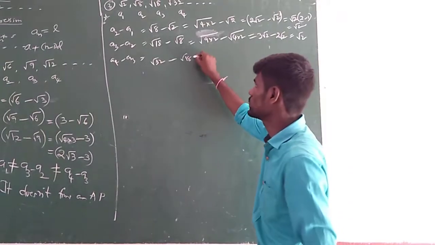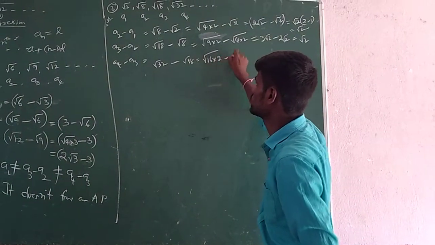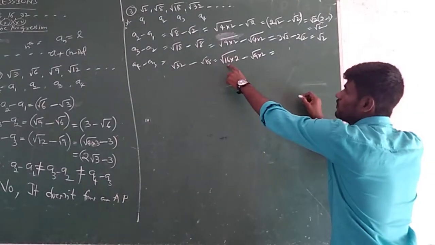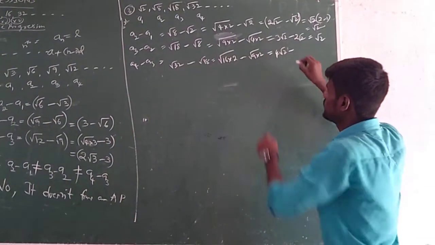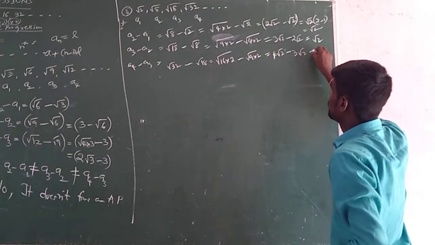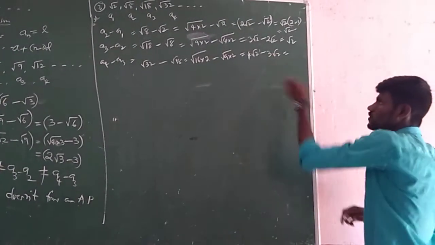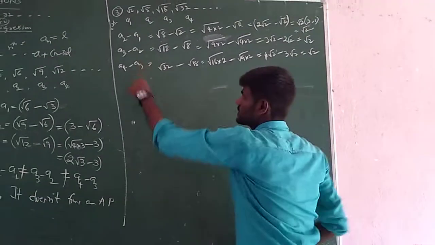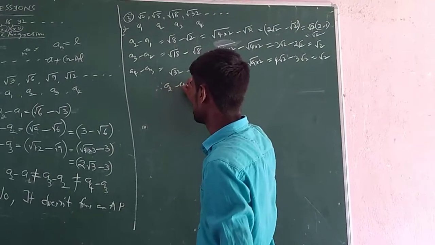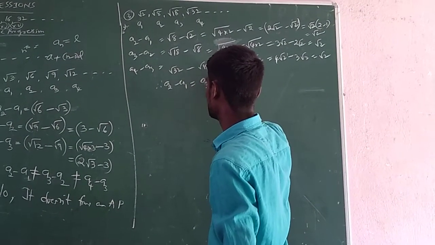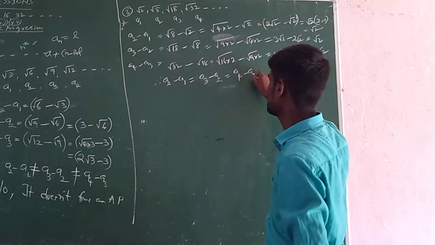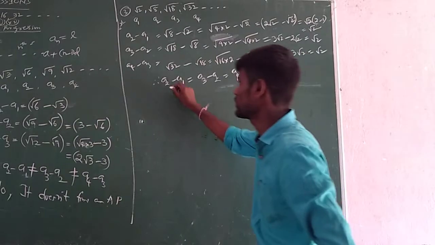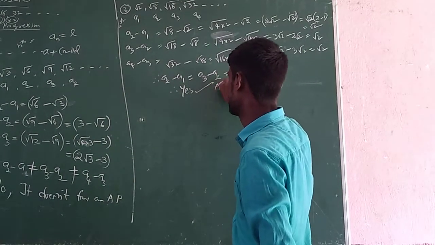Next, root 32 is root of 16 into 2, and root 18 is 9 into 2. Root 16 becomes 4, so 4 root 2 minus 3 root 2. What will we get? Out of 4 root 2 terms, 3 root 2 terms are taken out, 1 root 2 term remains. If you observe, root 2, root 2, root 2, these all results are same. Means a2 minus a1 equals a3 minus a2 equals a4 minus a3, all equal to root 2, a fixed difference. Therefore, yes, the given list of terms forms an AP.